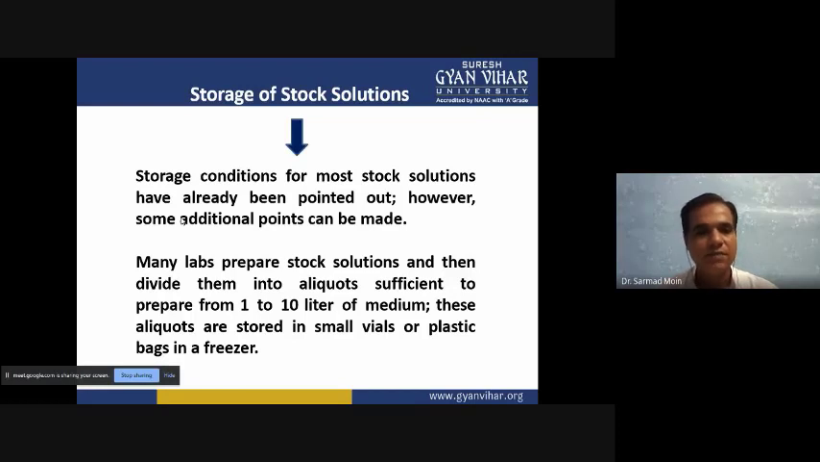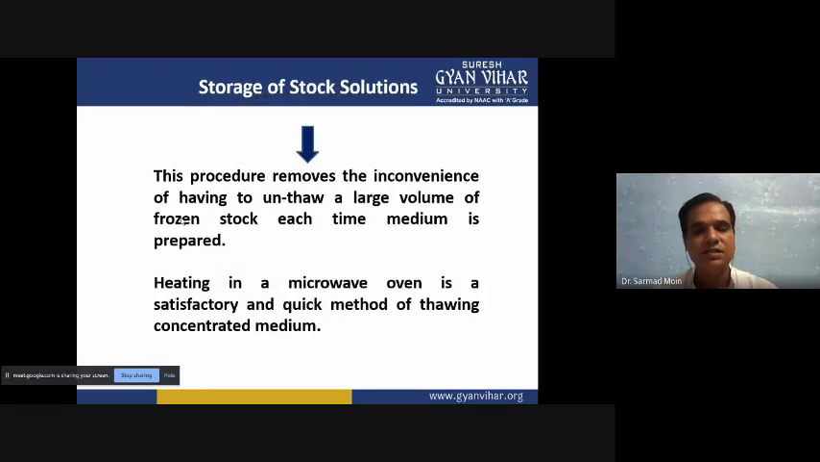And many labs prepare stock solutions and divide them into adequate portions sufficient to prepare 1 to 10 liters of media, and these portions are stored in small vials or brown colored bottles. They can keep these brown bottles in the fridge and store them for 6 months. Up to 6 months they can utilize it.